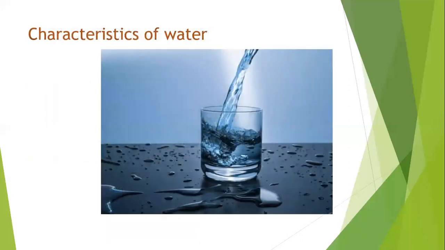Now, let's move to the characteristics of water. There are three main characteristics of water. Colorless. If you look into the water, can you see the color of the water? Can you see white? Can you see blue? Can you see green? No. Water is colorless. Next one, odorless.